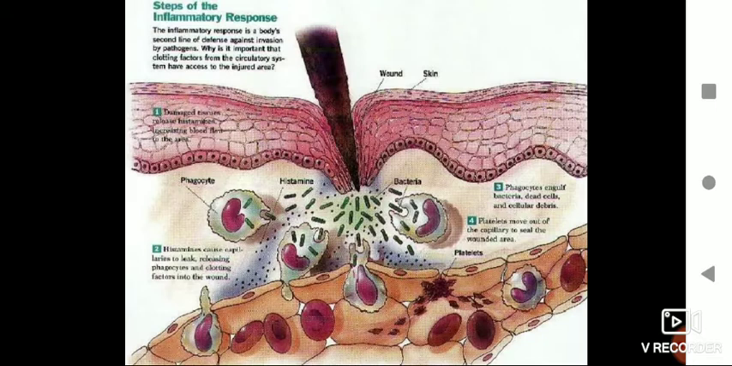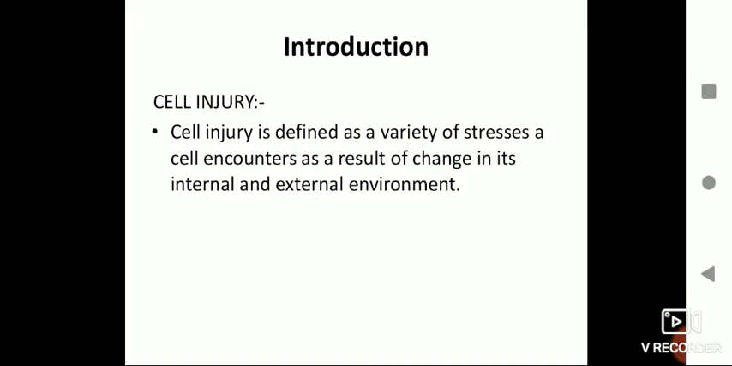Start with Unit 3 today. Unit 3, the first topic is injury and inflammation. We have already understood that whenever there is damage to the tissue, our body reacts, our immune system reacts in a process called inflammation. Before we talk about inflammation, let us understand what we mean by cell injury or injury to the tissue.